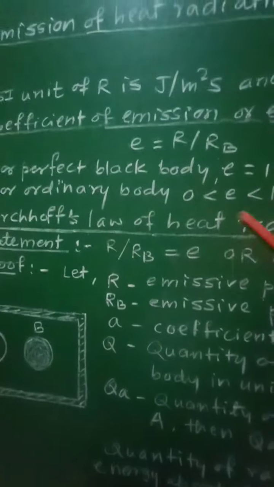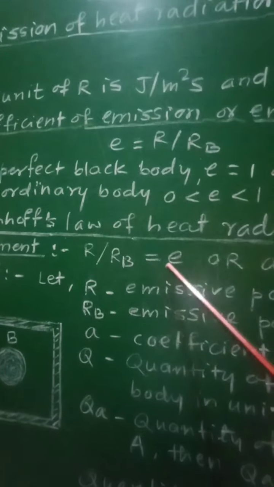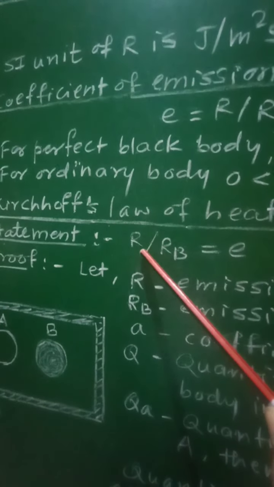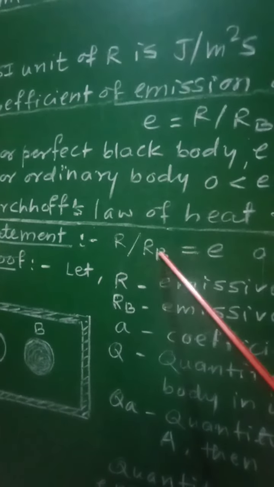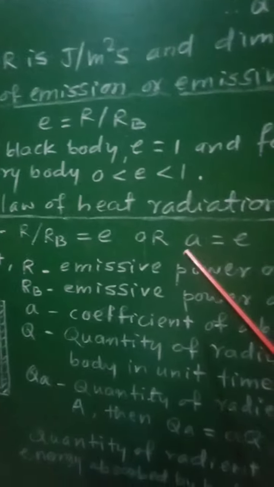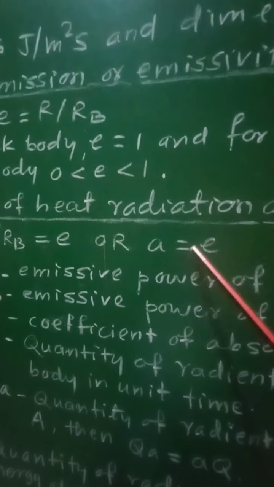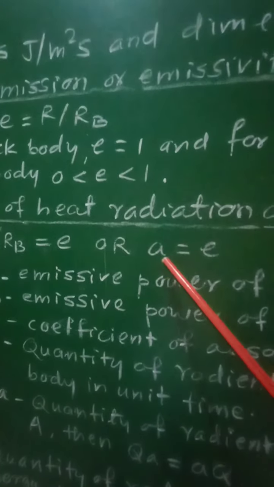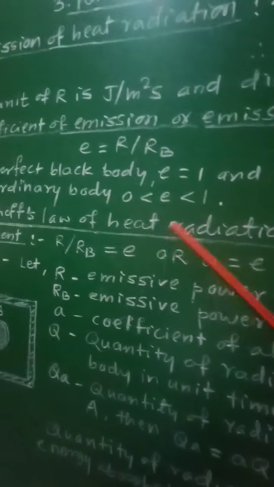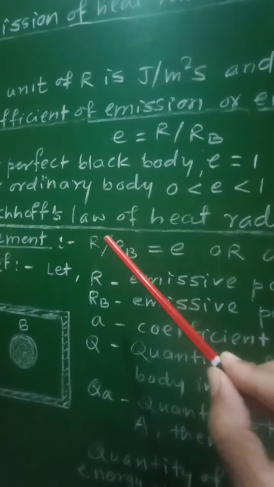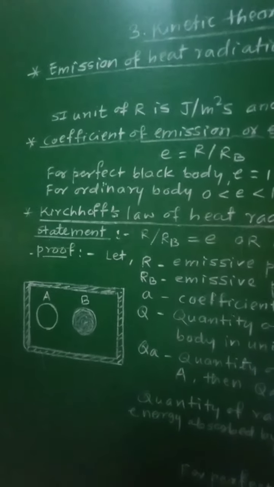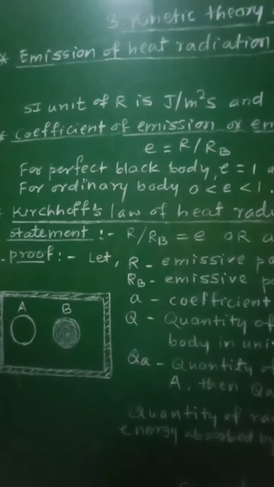Mathematically it is given as R upon A equal to RB. Here R is the emissive power of any ordinary body, RB is the emissive power of the perfect black body, and that will be equal to coefficient of emission, or it will be written as A equal to E. That is, at a given temperature, coefficient of absorption is equal to coefficient of emission. So as per definition, it will be R upon E equal to RB. So let us prove this theoretically.